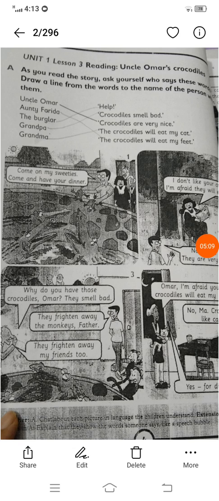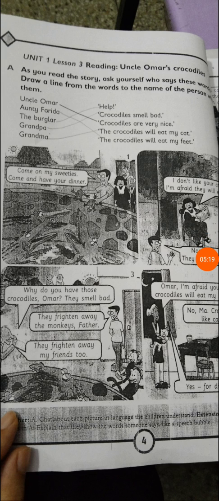They frightened away my friends too. So the uncle said to Uncle Umar, why do you like these crocodiles? Because they have this very bad smell, and they also frightened away the monkeys. But they frightened away my friends. It means my friends are also very frightened of them, of the crocodiles, and the monkeys also run away, frightened away from the crocodiles.